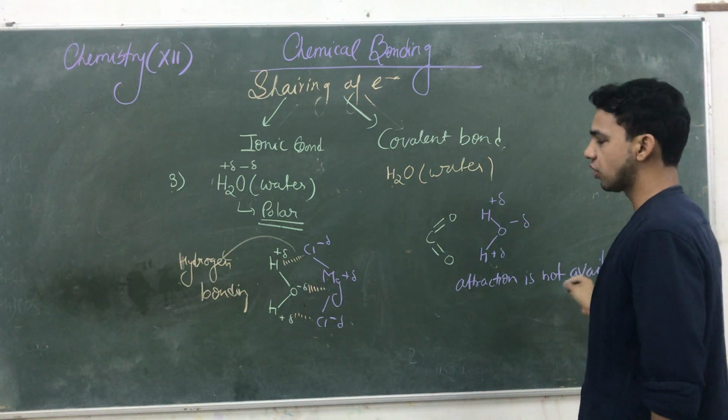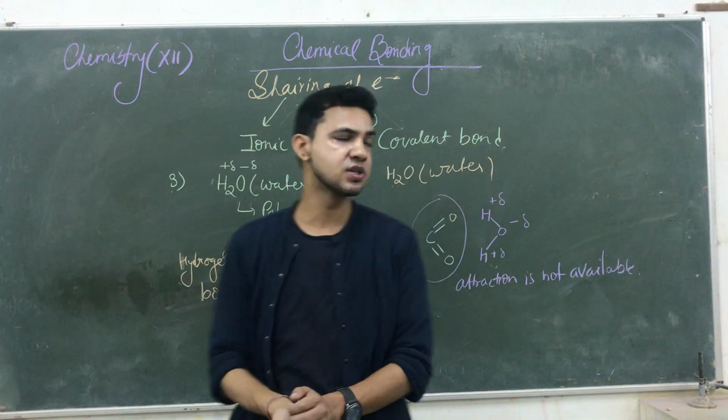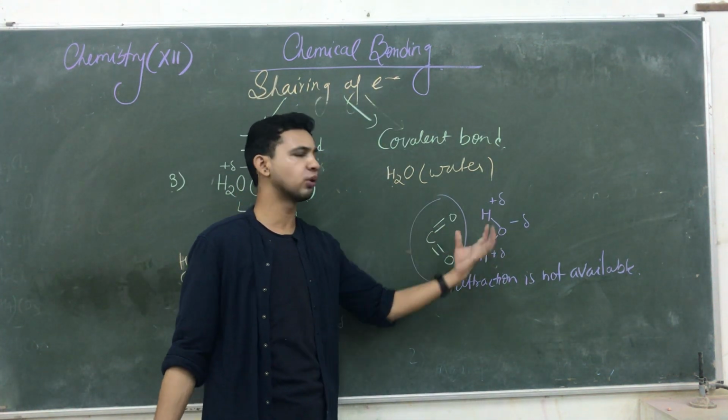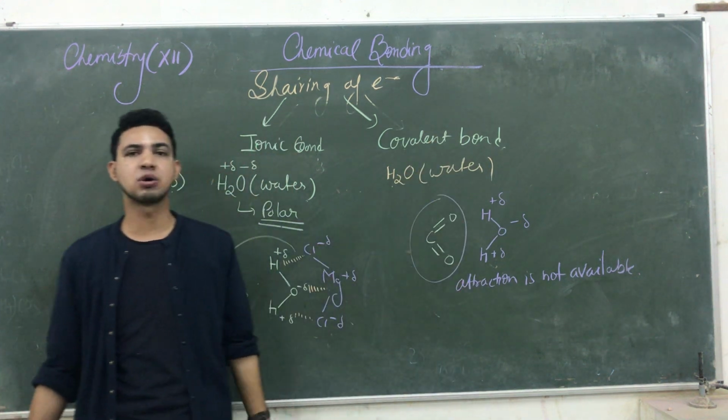Why is attraction not available? Due to the lack of positive and negative charge in covalent compounds. If they don't have any positive and negative charge, they are not able to be attracted toward the water. That's why such compounds are not capable of dissolving in water.